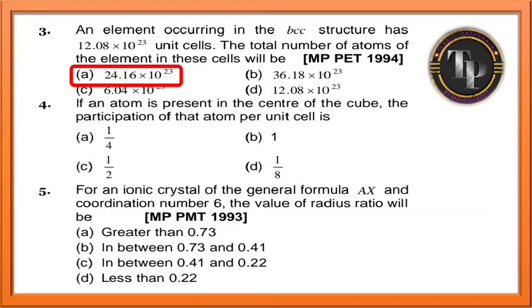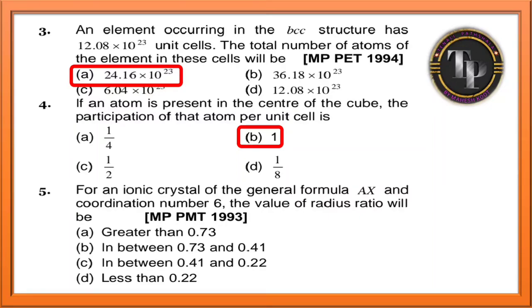Next question. If an atom is present in the center of the cube, the participation of that atom per unit cell is 1, only 1. Because you know, center of the cube means it entirely belongs to that cube only. So totally 1, that atom belongs to that cube only.